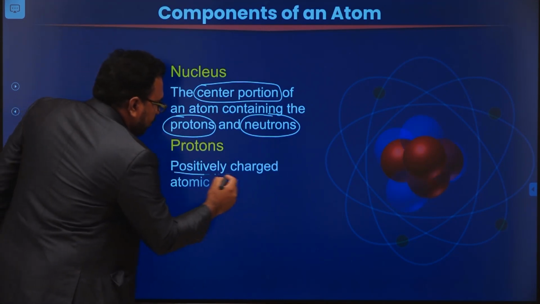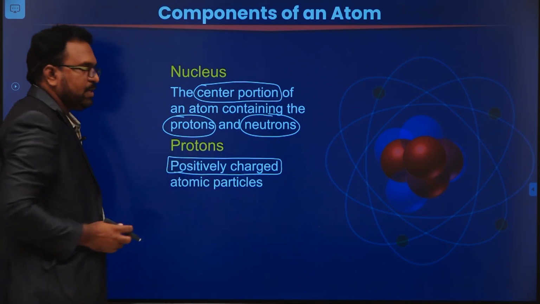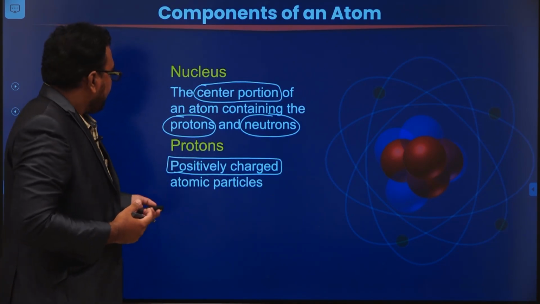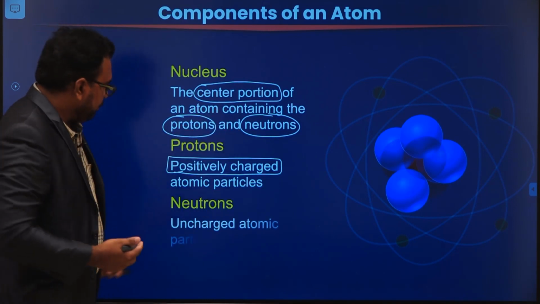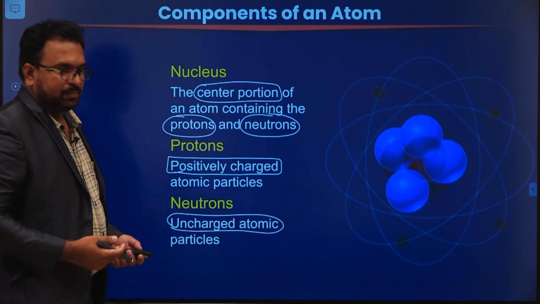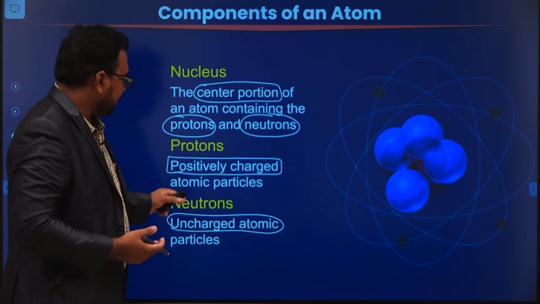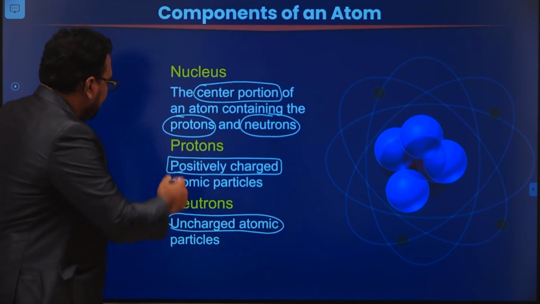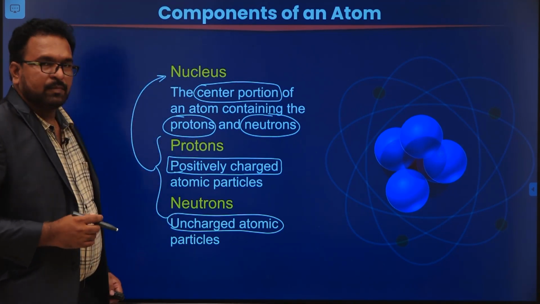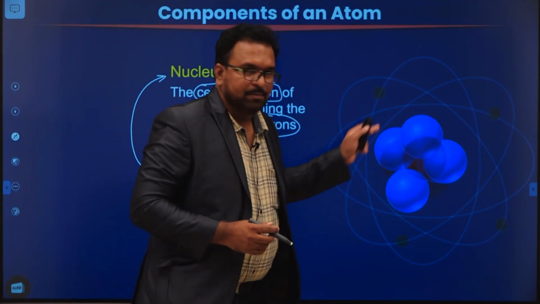A proton is a positively charged atomic particle. Next one, what is a neutron? Already we know a neutron is an uncharged atomic particle. Uncharged means neutral. That's why we call it a neutron. So this proton and neutron both constitute the nucleus, that is the center part of the atom.